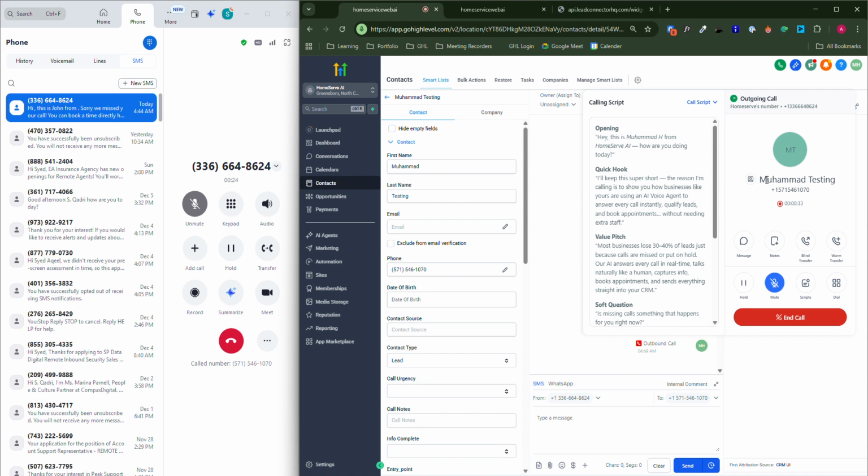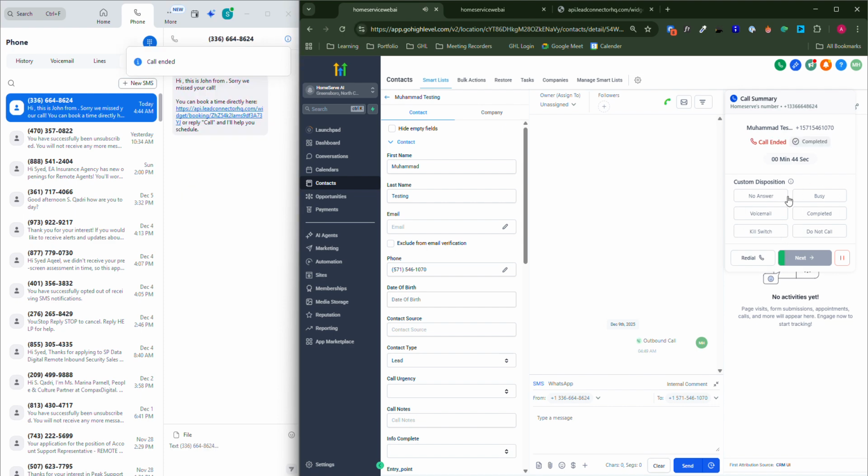Now, for example, I, the business owner, call the customer. Even though the AI followed up, the customer did not respond. When I call, the customer may respond in different situations, and the endpoints are different. If the customer does not respond, I'll just say no answer.